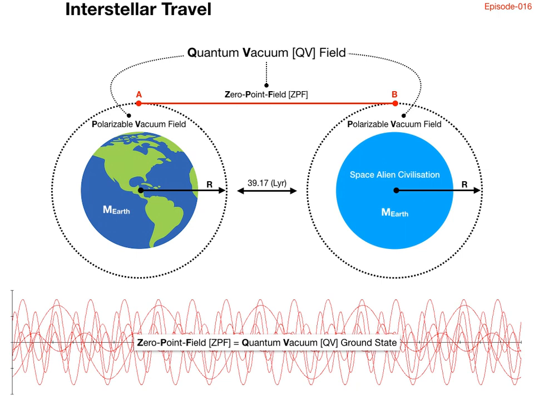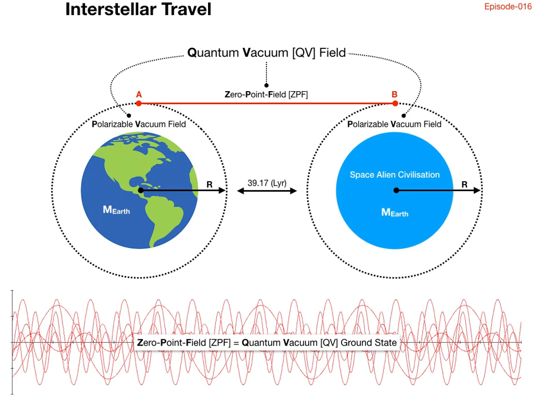Hence, in a manner of speaking, a satellite travelling along the orbital circumference hasn't moved at all, only time has passed. Let's now look at a space alien civilization, perhaps 39 light years from Earth. Let's also assume that their home planet had the same mass as Earth. If the Martians were visiting Earth and wanted to go home for dinner, how might they be able to do this with element 115? If they wanted to travel from point A to point B, then in some sense these 2 points are co-located because they're at the same quantum potential with respect to the quantum vacuum.